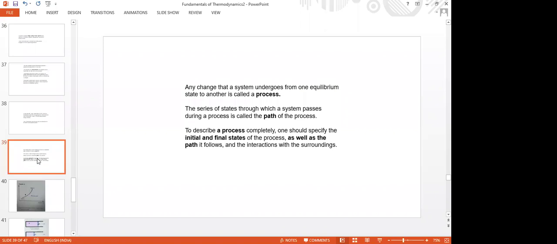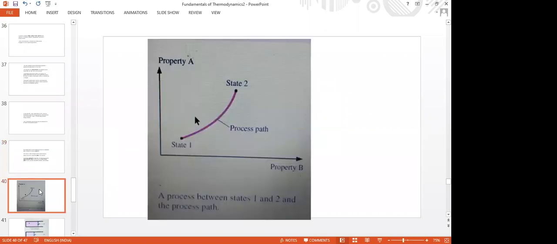For example, the process is shown here. At state 1, some property A is at A1 and property B is at B1. This is a common thermodynamic diagram, which can be used to locate state points. And these two properties, property A and property B, are independent properties.